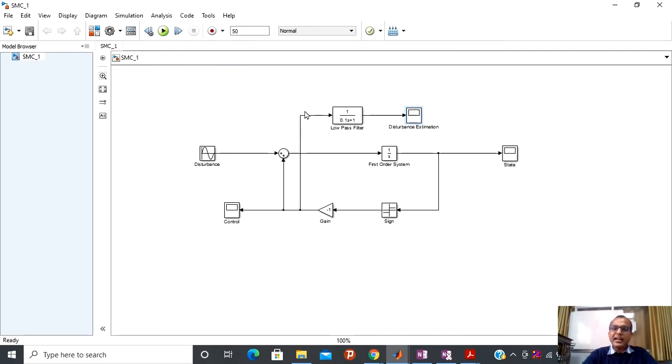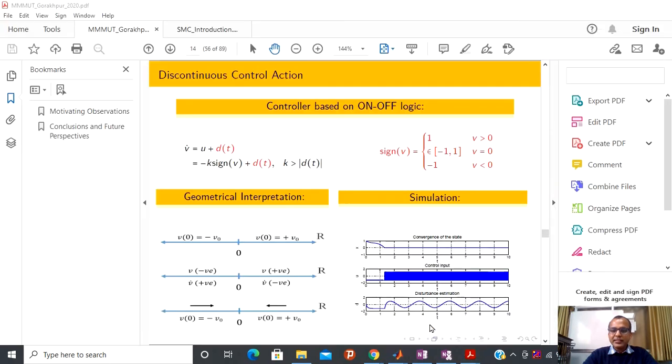And after that, in this particular block, you can see that I have to select some parameter, and that is called the low pass filter time constant. If the time constant is very, very small, then you are able to recover exactly the value of the disturbance. So now let us come again to this slide.